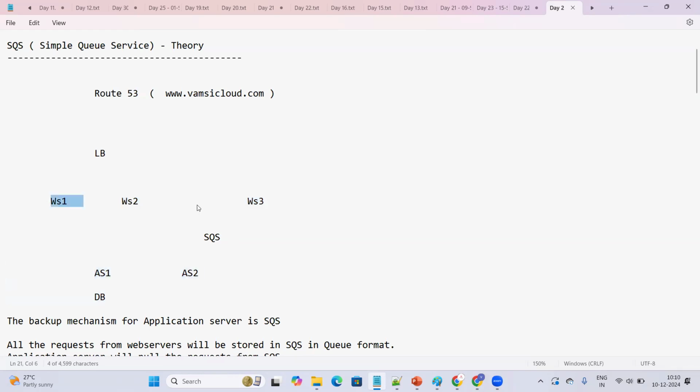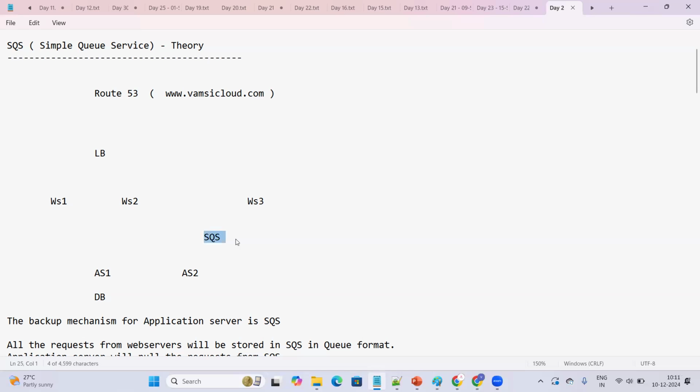If you observe very clearly here, between the web servers and application servers, we usually use a service called SQS, Simple Queuing Service. What is the purpose? The purpose is to store the messages in the queues.